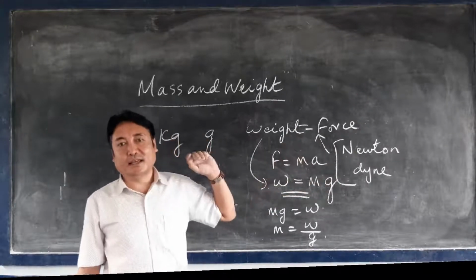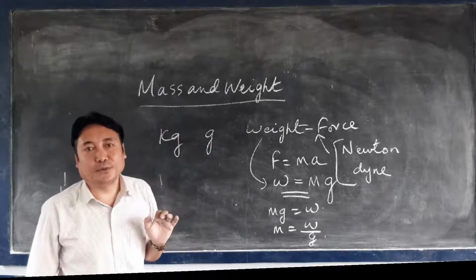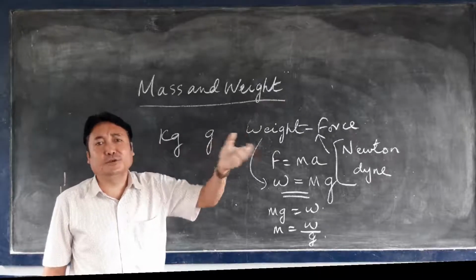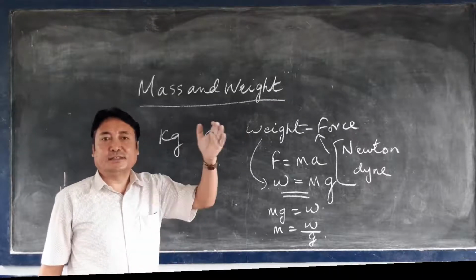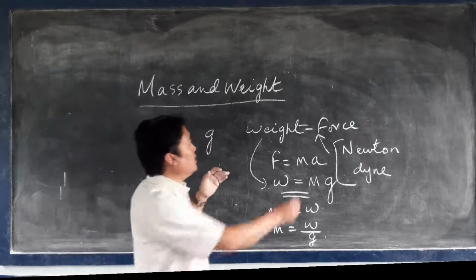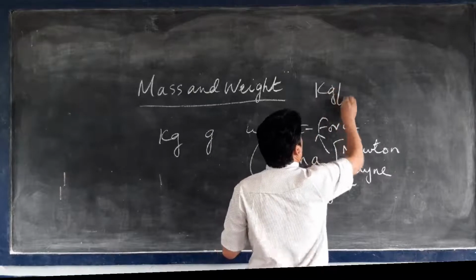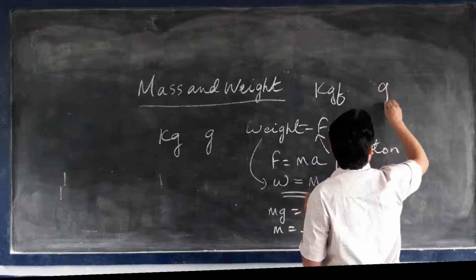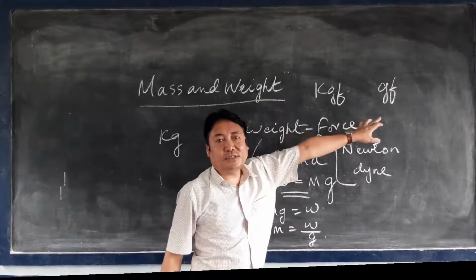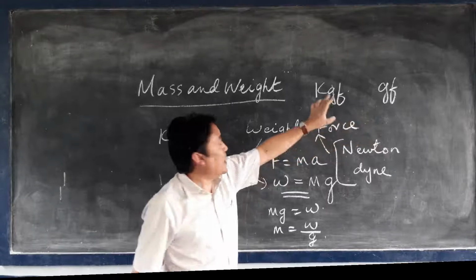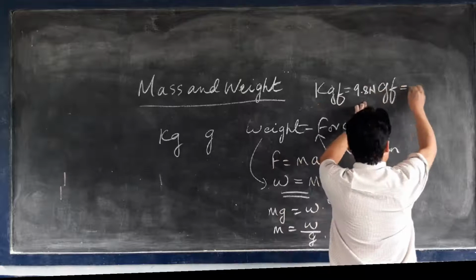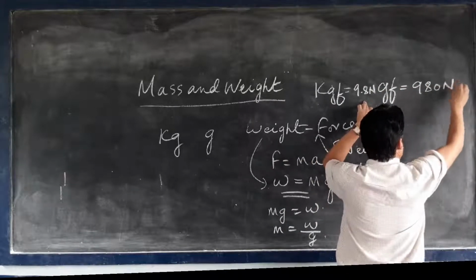Now the next point is gravitational unit of weight. When we come to the gravitational unit of force, the SI unit of gravitational unit of force is kilogram force, kgf, and the CGS unit is gram force. Okay? Kilogram force and gram force are the gravitational units of force. And 1 kilogram force equals 9.8 Newton. 1 gram force equals 980 dyne.